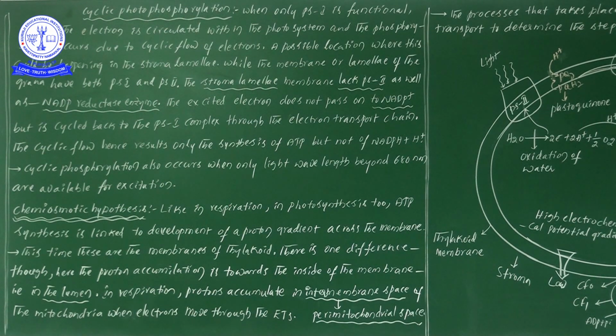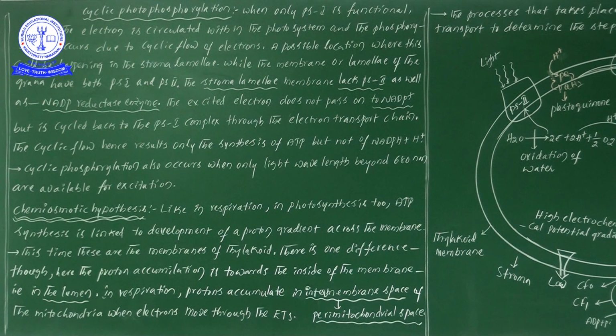Sir, if electrons started at PS1 and move through the electron transport chain, at that time at least ATP is formed? Yes, no doubt ATP is formed. In the previous video we learned that assimilatory power means ATP as well as NADPH.